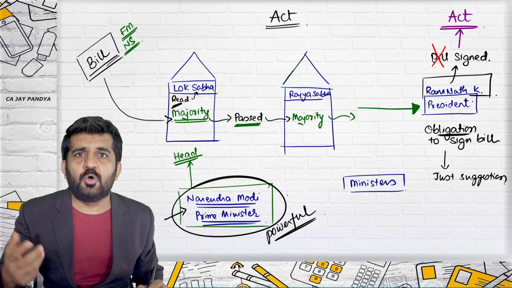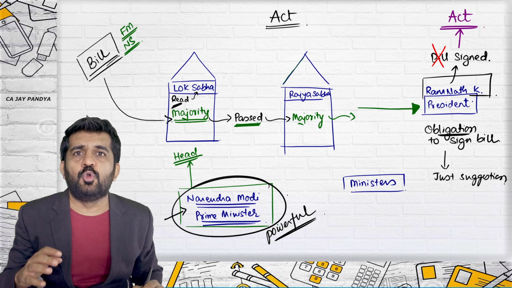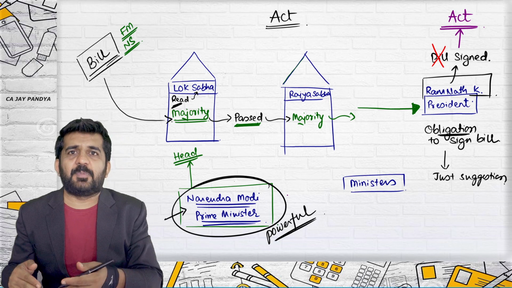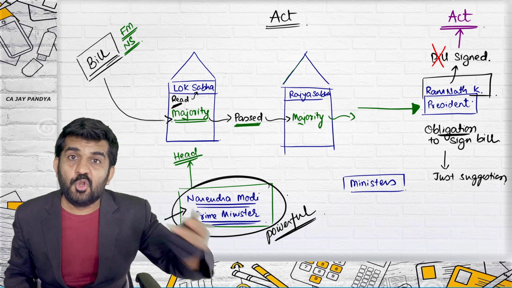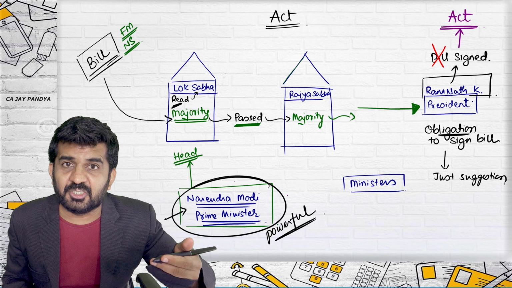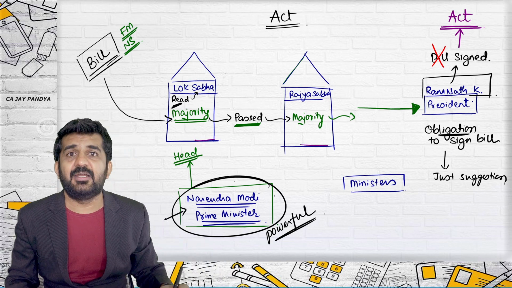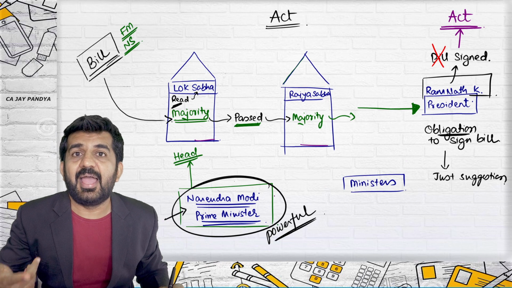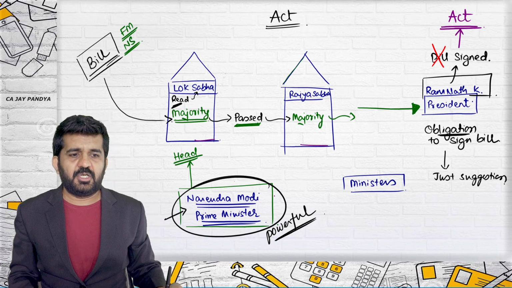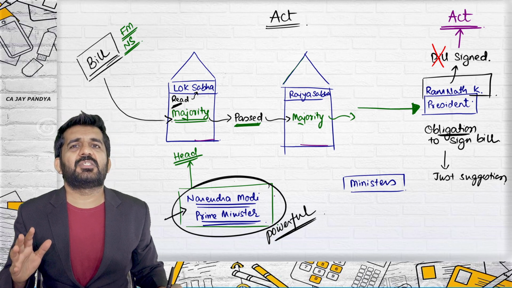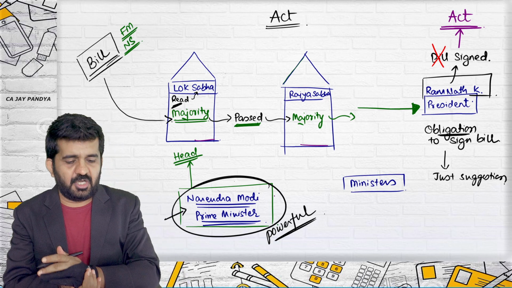So say tomorrow Amit Shah presents a bill that none of you should go out of your home after 8 o'clock. Say in this pandemic situation it is all right, but normally if this is written in the bill, passed in Lok Sabha, passed in Rajya Sabha, signed by the president, it will become an act. Try to understand. I am telling you something which is somewhat bad in our country.